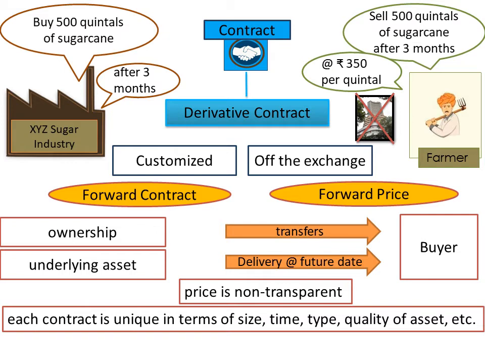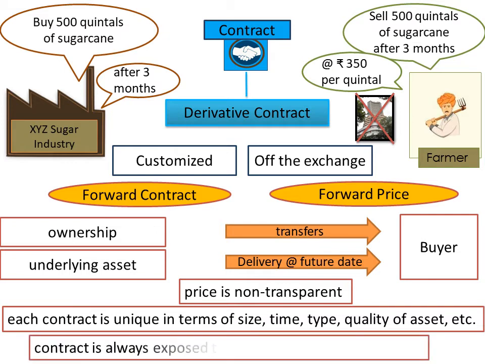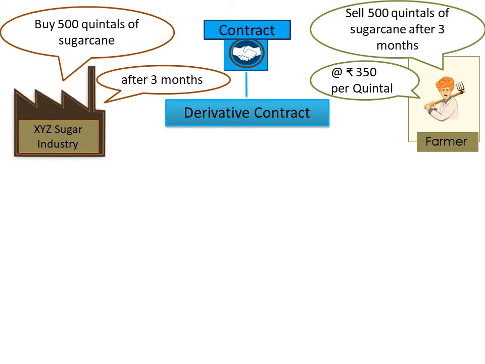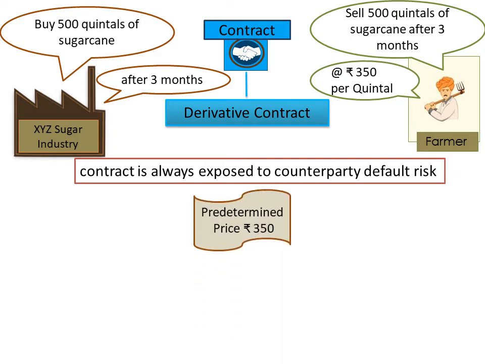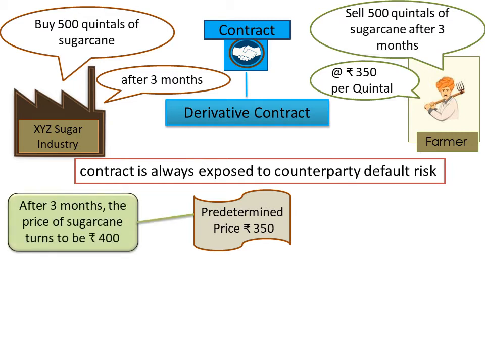The next feature is this contract is always exposed to counterparty default risk because in forward contract regulatory body, that is stock exchange, is not involved. That means with the price movement in the market, either party may deviate or break the contract. Let us see how it could happen in our example of XYZ sugar industry and farmer. Now we have seen that in their contract predetermined price is rupees 350 per quintal. Now what will happen if after 3 months the price of sugarcane turns to be rupees 400 per quintal?